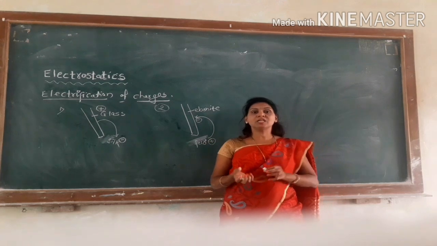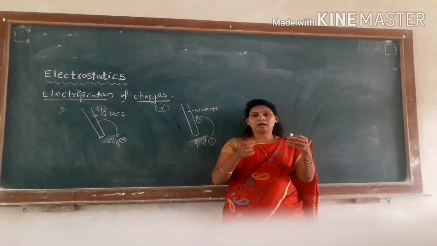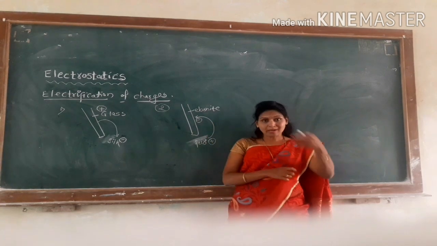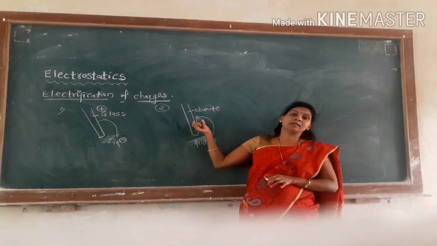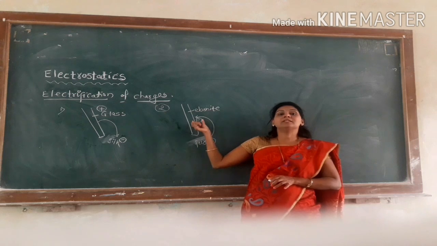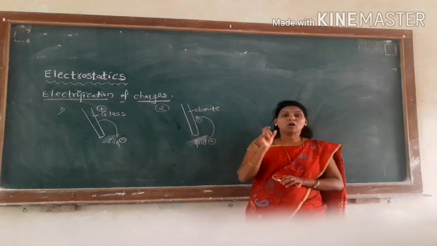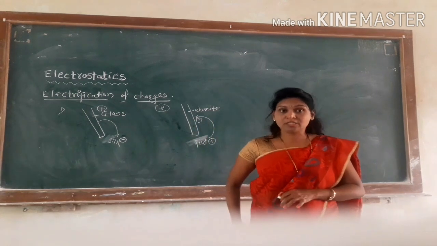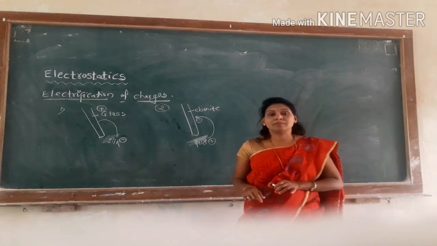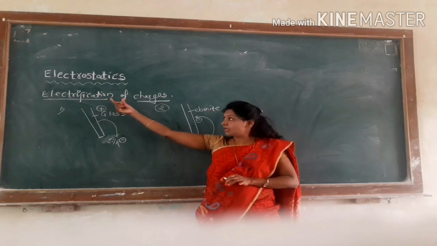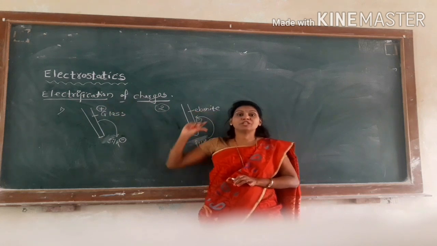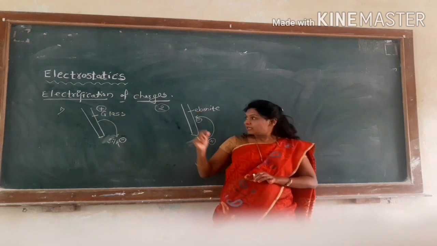This charge disappears from one object and gets deposited on another object. The total charge of the system remains conserved, or total charge remains constant. This is conservation of charges, or the electrification process of the charges.